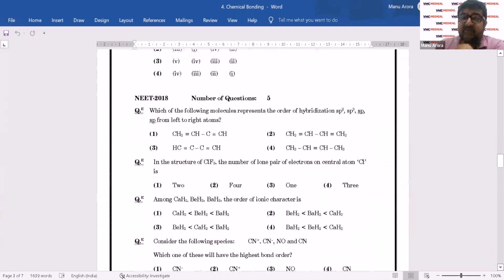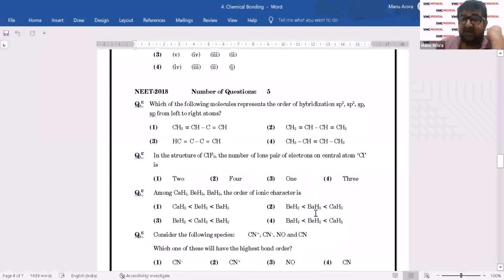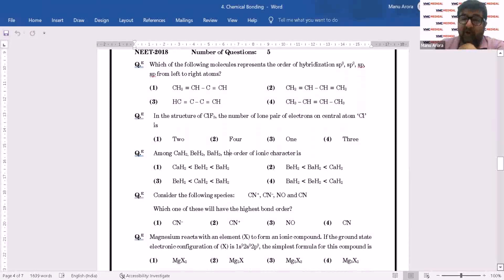2018, you again see a question on hybridization. Structure of ClF3 is again hybridization. Ionic character, this is the first one which I have seen on Fajans rules. Right? Again, bond order is MOT.